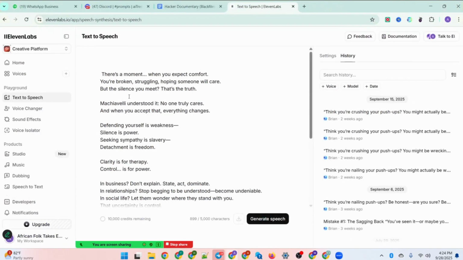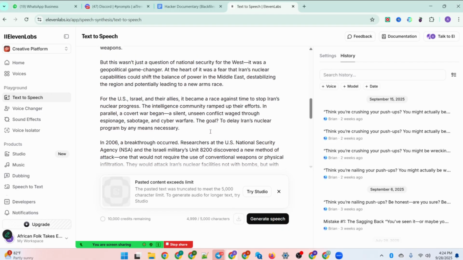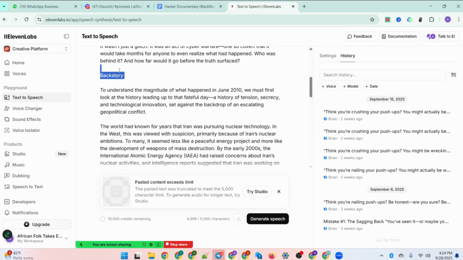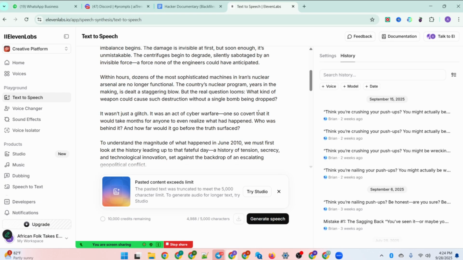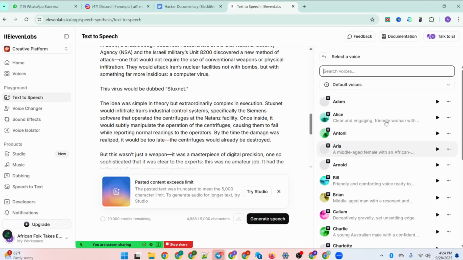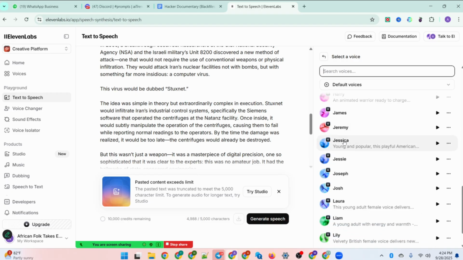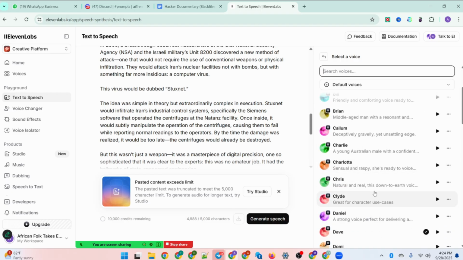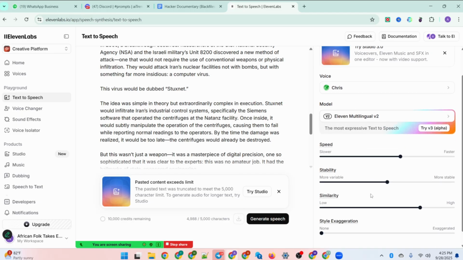For the voiceover, we're going to make use of ElevenLabs. So open up ElevenLabs and I'll paste the script here. When you've pasted it, just remove some of these captions, like this backstory, remove it. You can read through it to adjust anything you want. Now, when you have done that, go ahead to select settings and choose a voice, preferably a male voice, because this is how to reach a documentary cinematic niche. So find a male voice that is captivating and select it. This Chris is the one we've chosen. Leave all these settings at their default position.